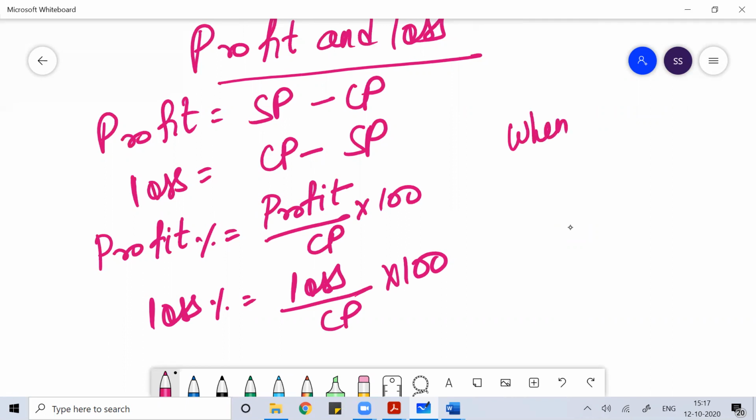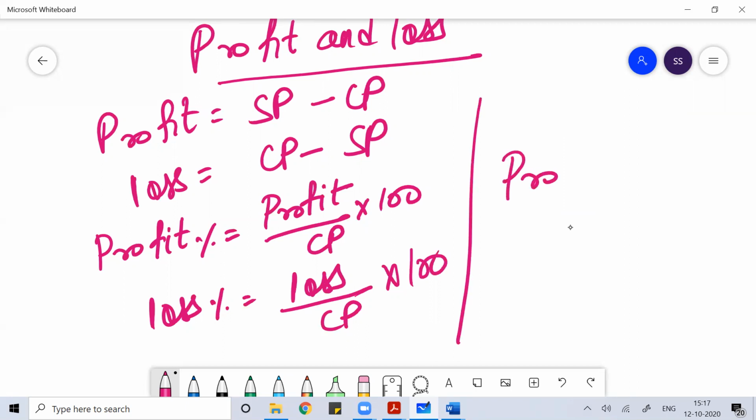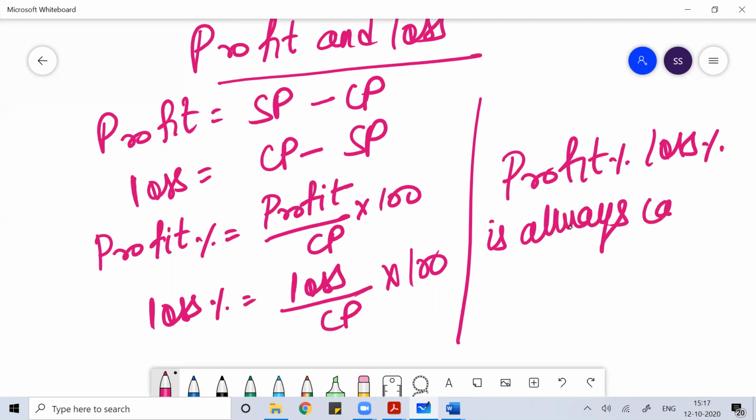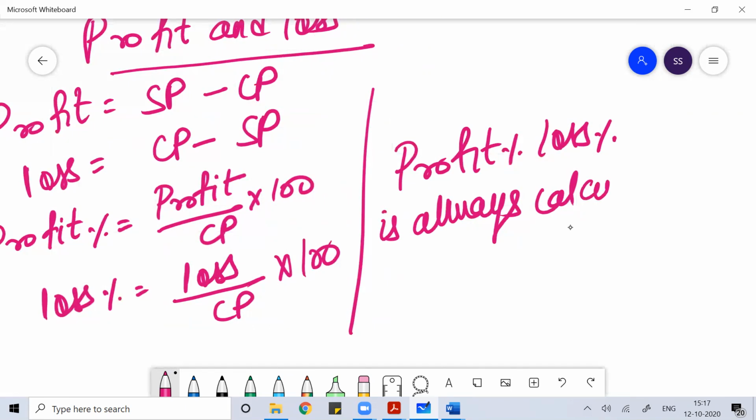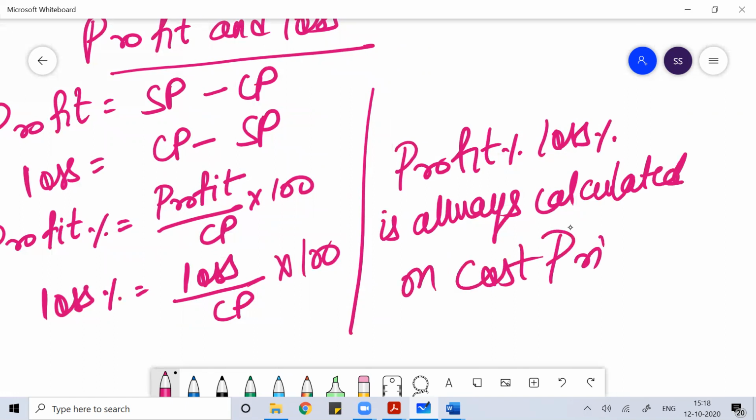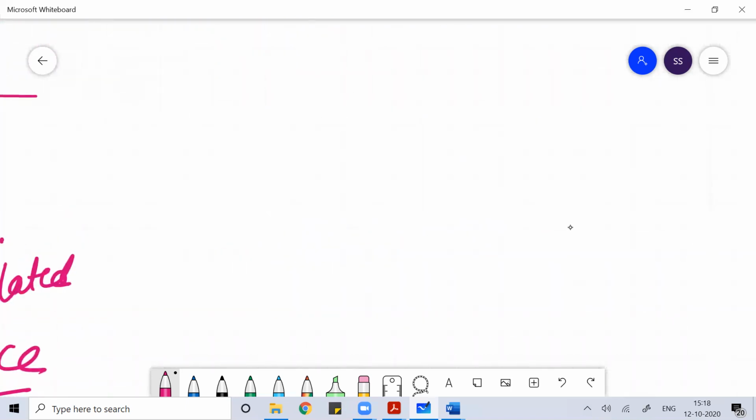Always remember that profit percentage or loss percentage is always calculated on cost price. So we never touch selling price for any kind of calculation. Whenever you see profit percentage or loss percentage, you need to always calculate that on cost price. Please remember this.